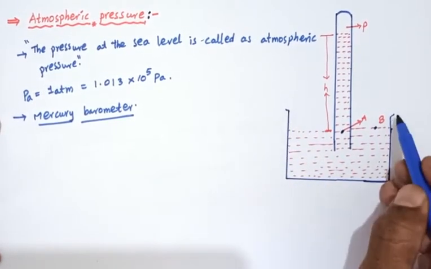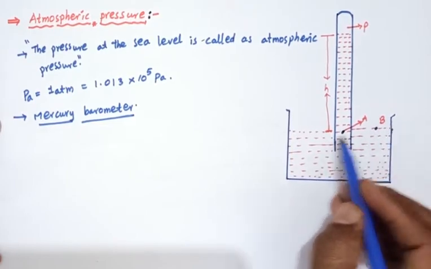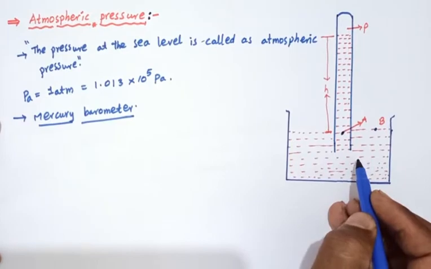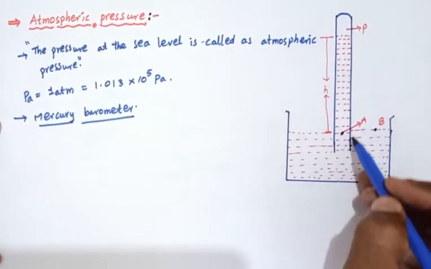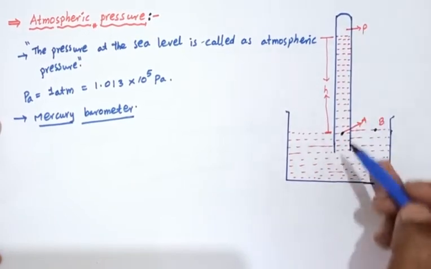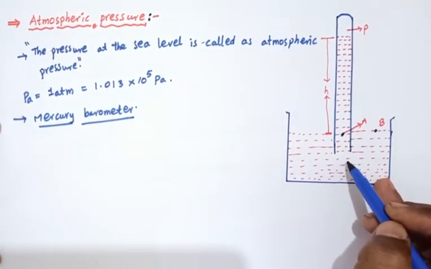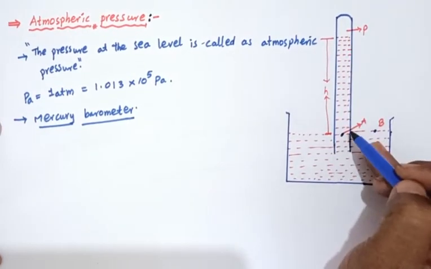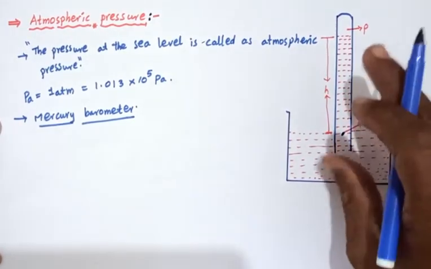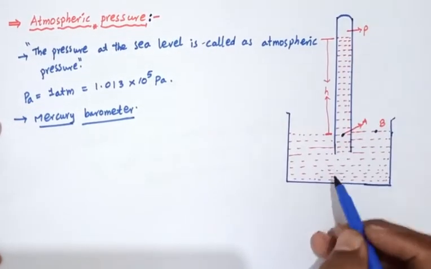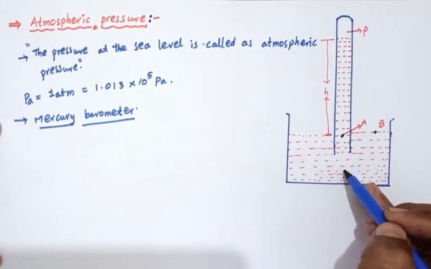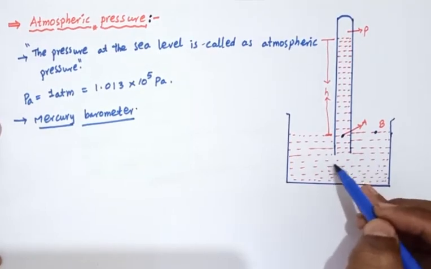So we can take the vessel. The vessel is filled with mercury, and another, a glass tube. A glass tube, one end is closed, other end is open. The long glass tube is filled with that mercury, and again it is immersed upside down. Okay, the open end is inside the container.